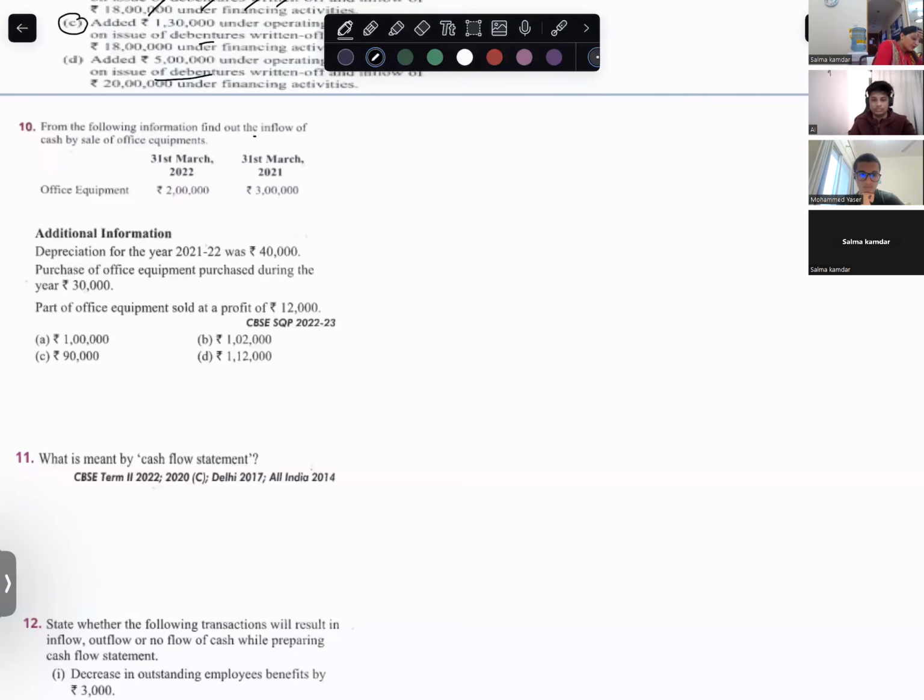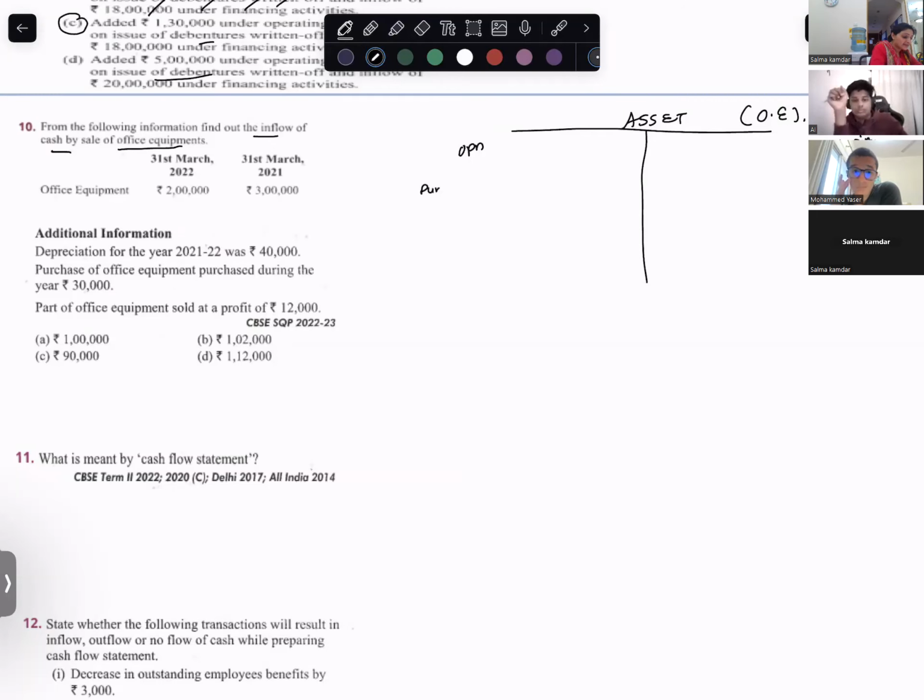Find out inflow of cash by sale of office equipments. They just want to know the inflow of cash by sale of office equipments. So in this case, you will make the asset account. The name of the asset is office equipment. Opening balance here, closing balance here. If you buy anything here and if you sell anything here.